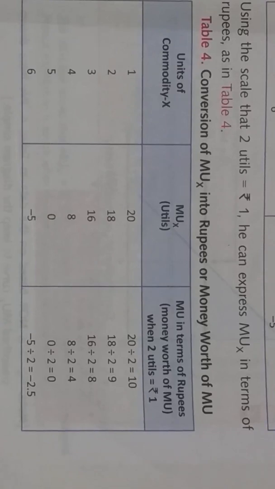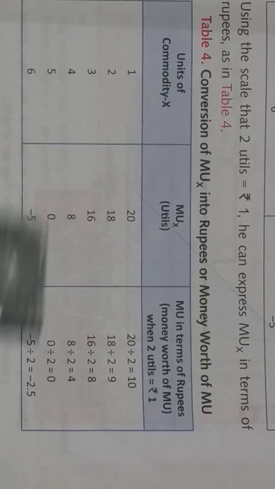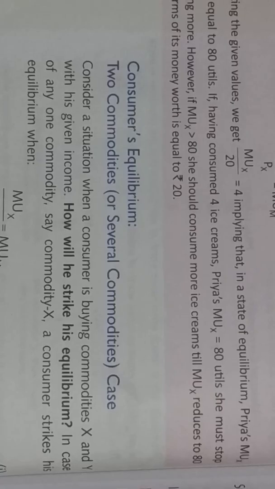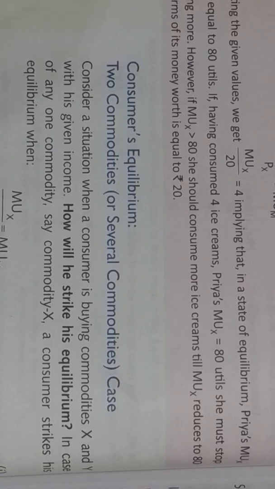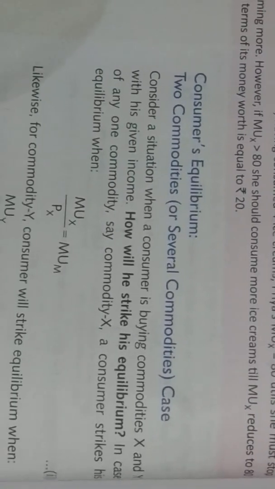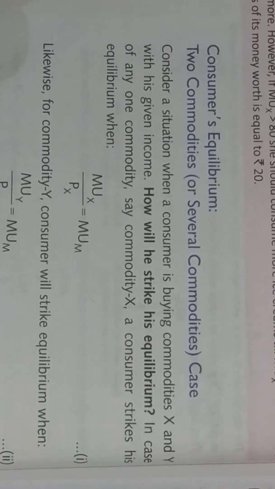As the price of the commodity goes down, then the person would buy more; if the price goes above the utility, the person would not buy the commodity. It was the consumer equilibrium in the case of one commodity. Now in the case of two commodities, suppose a person buys two commodities X and Y, then how will he strike his equilibrium?